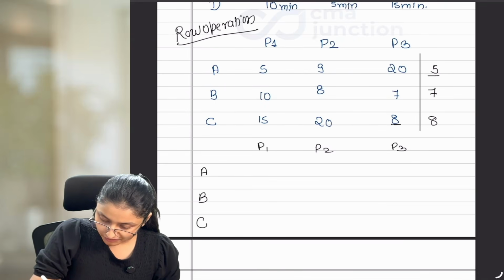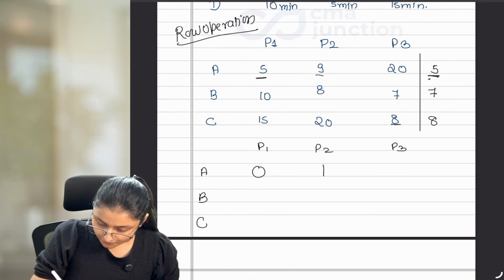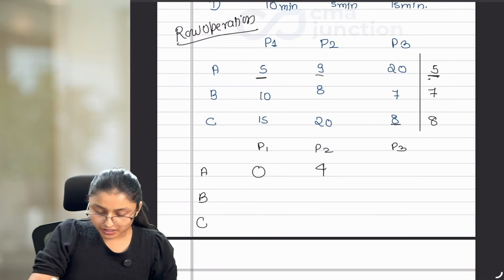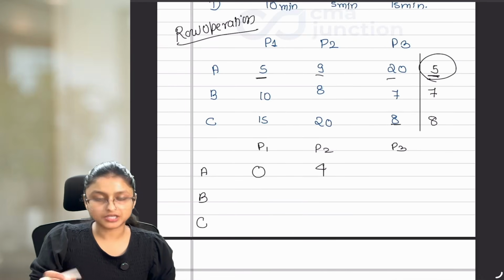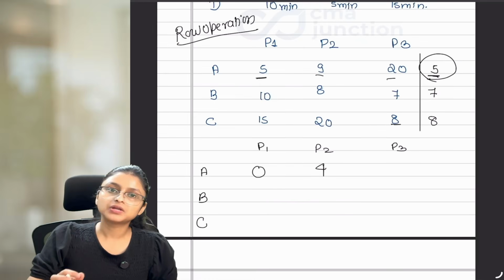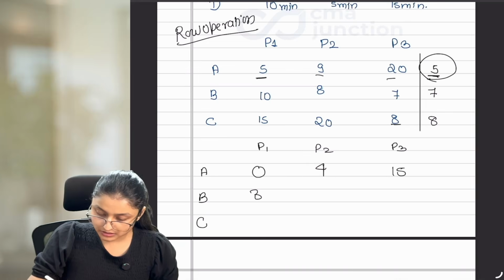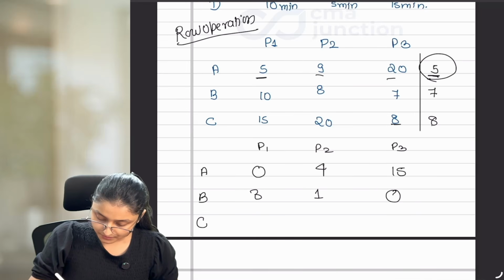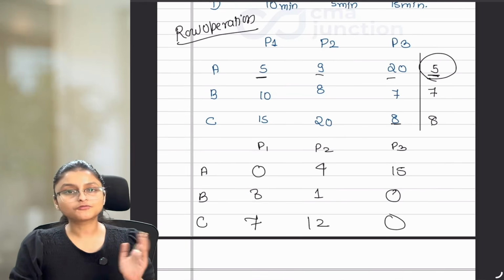In this new table, if I reduce this 5 from 5, this is 0. 9 minus 5 is 4. Remember one thing, whenever we are reducing, we will not write it in minus, like 5 minus 20 should be minus 15. Nothing. We have to keep it in positive signs only. So 20 minus 5 is 15. 10 minus 7 is 3. 8 minus 7 is 1. 7 minus 7 is 0. 15 minus 8 is 7. Then 20 minus 8 is 12. 8 minus 8 is 0. Okay? This is what we got after following your row operation.